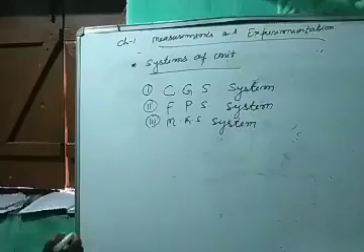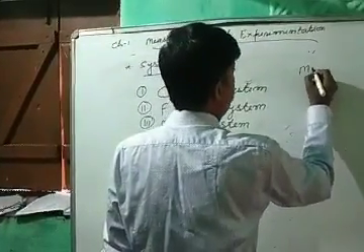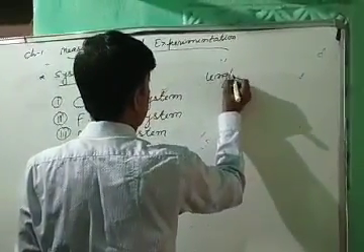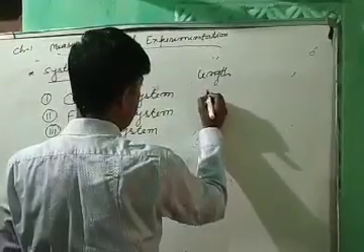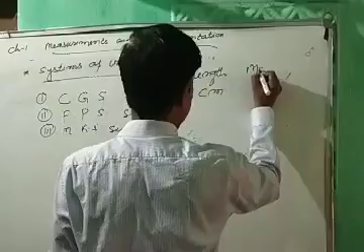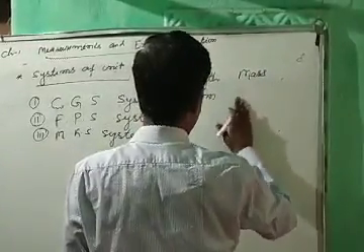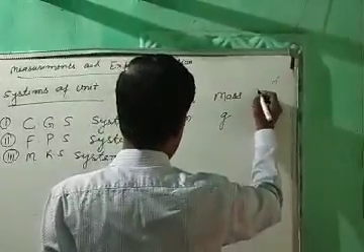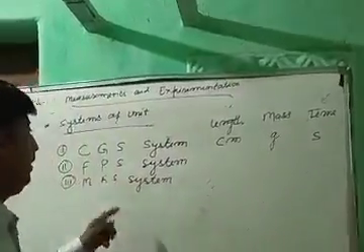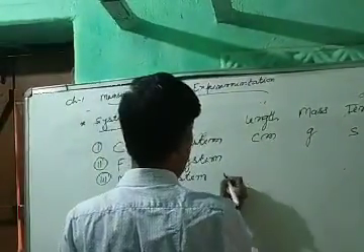In the CGS system, the unit of length is centimeter, and the unit of mass is gram, and the unit of time is second. In the FPS system, the unit of length